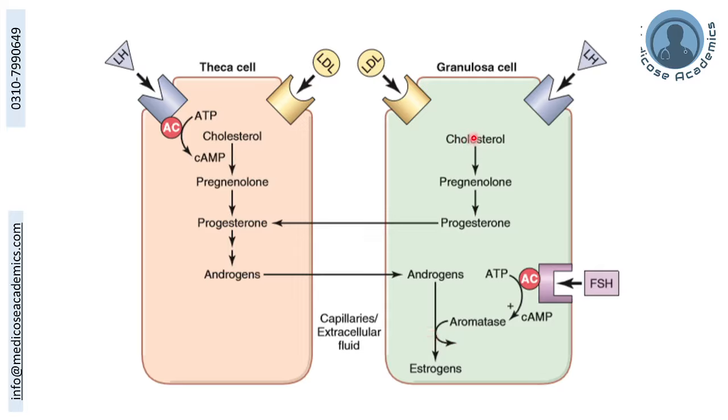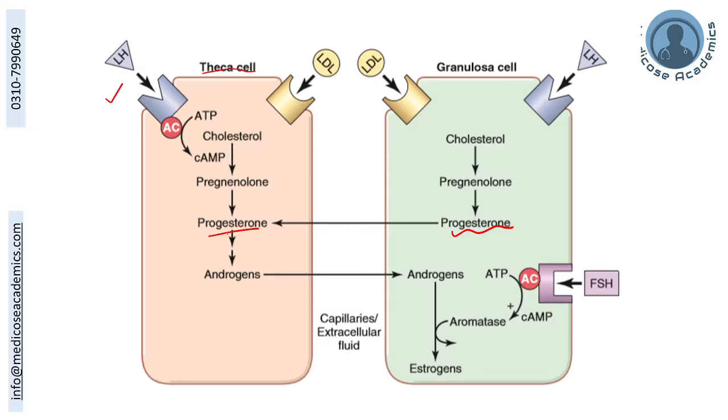Another thing, if you look, from cholesterol to pregnenolone to progesterone, these two steps can occur both in the theca cells and the granulosa cells. So both of them are capable of producing progesterone, but the theca cells have a more important role in forming this progesterone, because here the luteinizing hormone is directly stimulating the conversion of cholesterol to pregnenolone and ultimately progesterone.